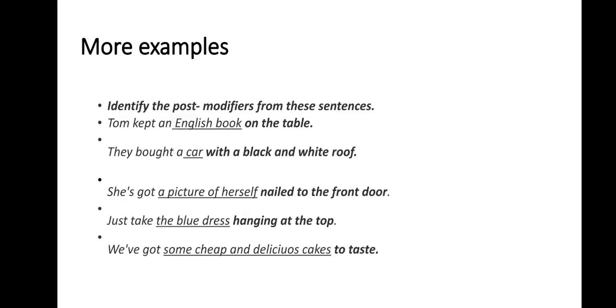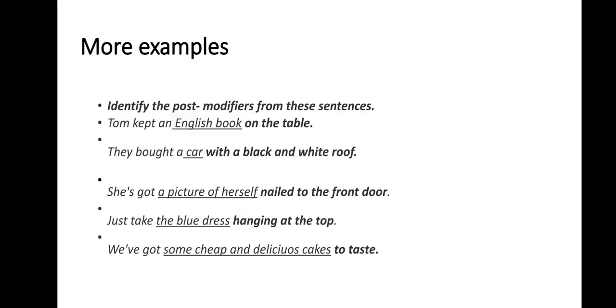Tom kept an English book on the table. Okay, the post modifier is on the table. See the noun here, an English book. On the table. Where is the English book kept? It's kept on the table. They bought a car with a black and white roof. They bought a car is the noun. With a black and white roof is the post modifier.